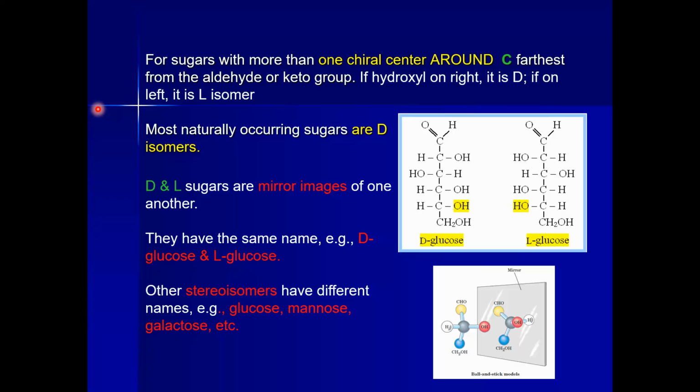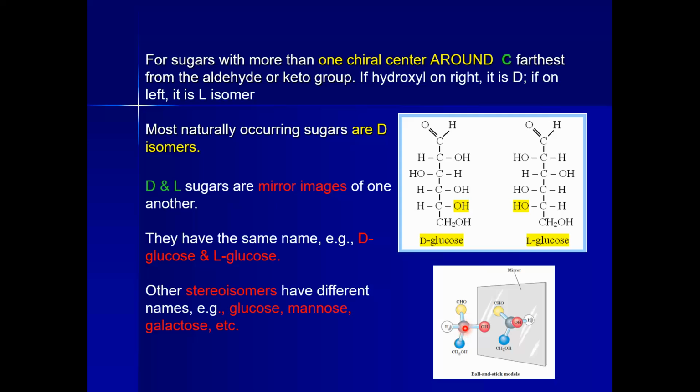We have discussed D and L sugars, and one more thing: D and L sugars are mirror images of each other. We can see one example.